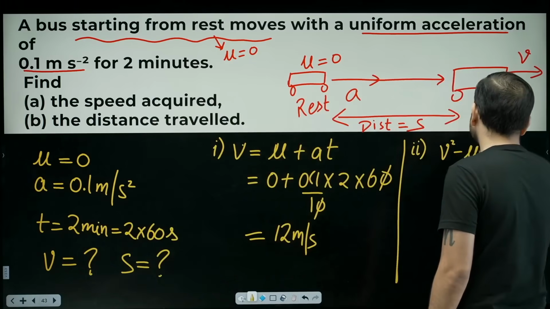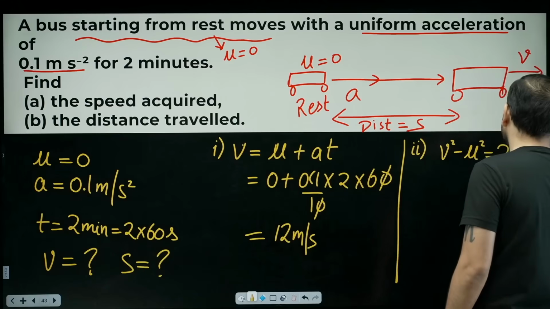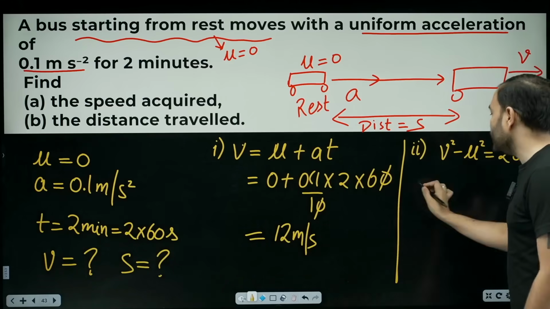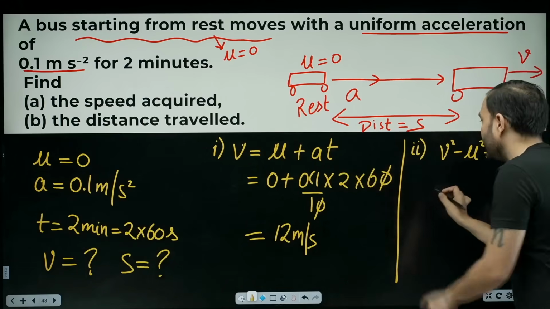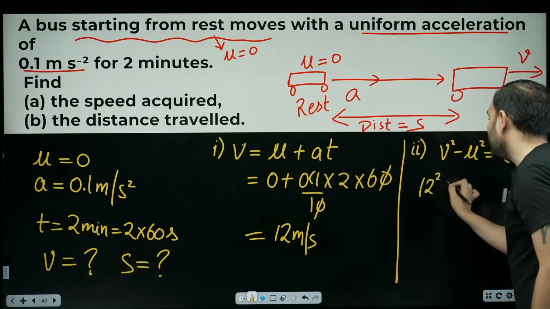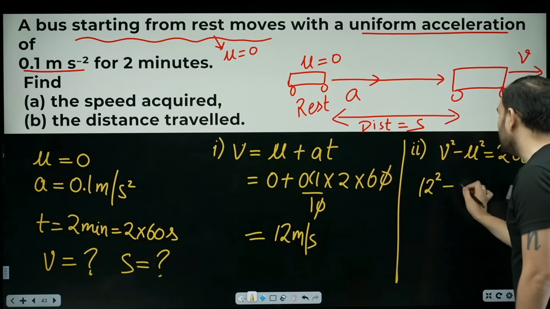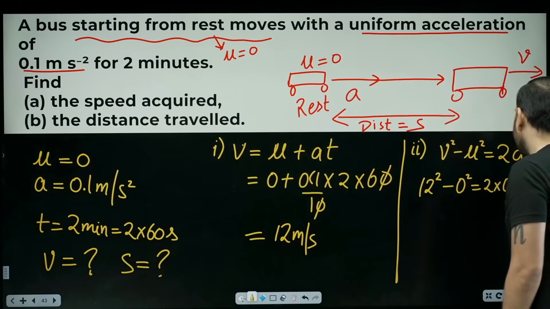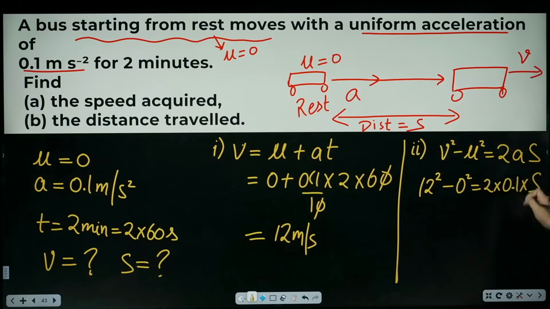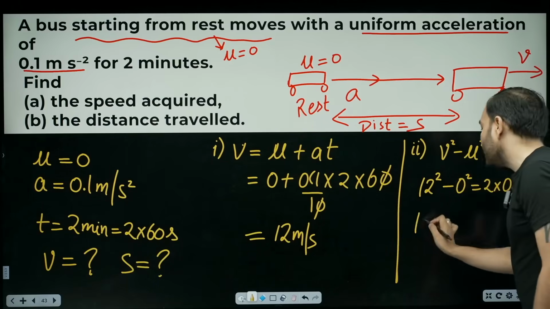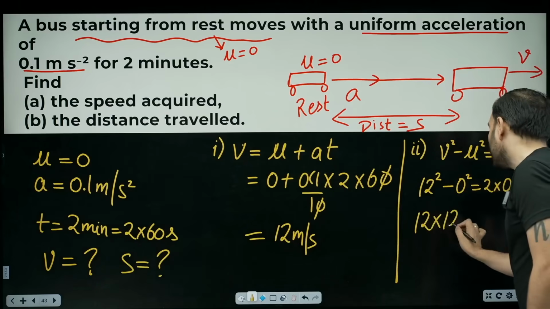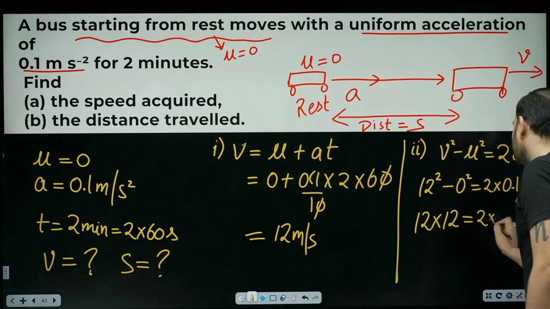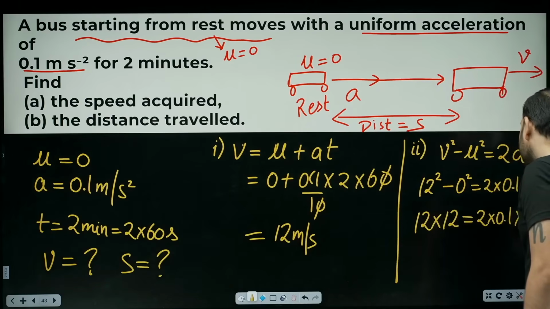v square minus u square is equal to 2as. Let's apply this. What is v? They have already calculated, v is 12. So 12 square minus u, how much is it? 0. It's squared. 2 multiplied by a, how much is it? 0.1. And s we have to find. That's what we need to calculate. 0 squared is 0. Don't calculate 12 squared. Just write 12 by 12 is equal to 2 multiplied by 0.1 multiplied by s.